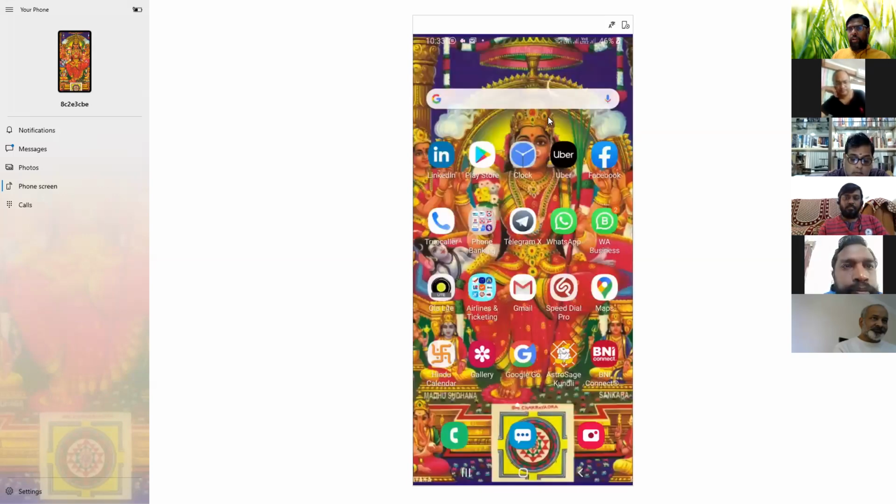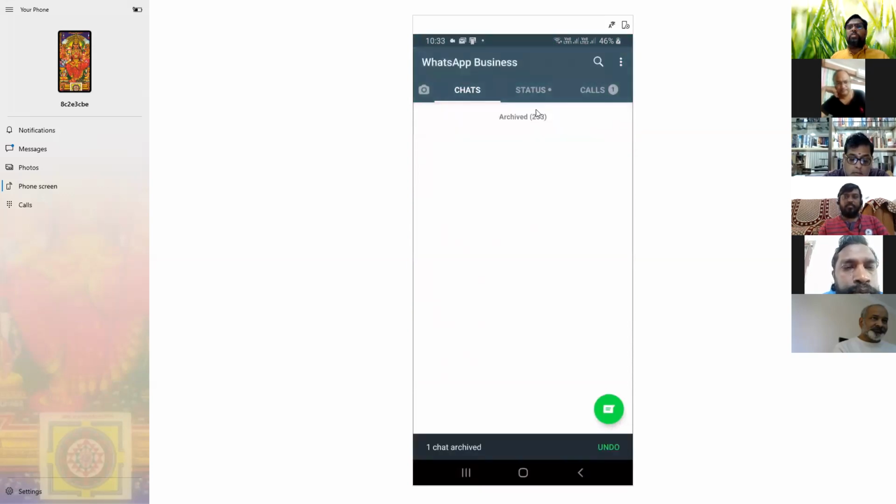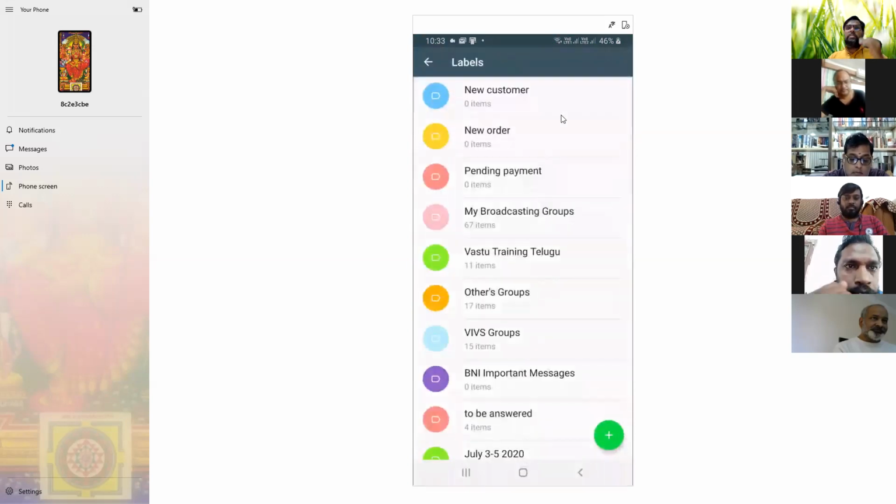Now I'll explain one more thing here. One more very interesting thing: labels. Very, very important. How many people know the labels? Subodh, are you using labels? No, sir, I'm not using a business account. Anybody using labels? No.